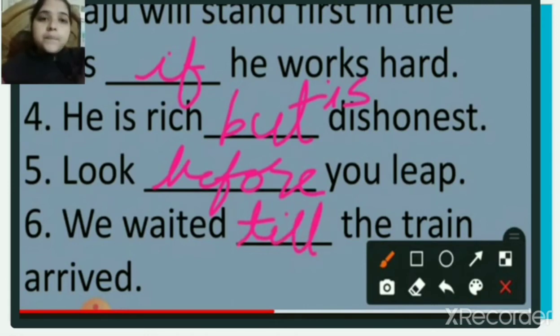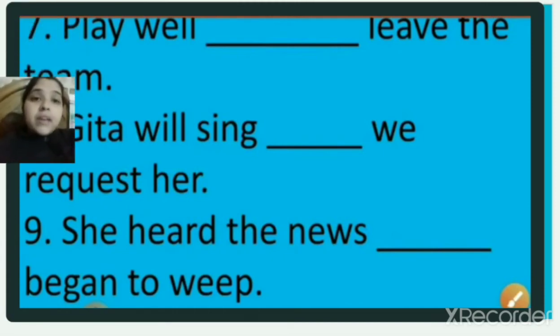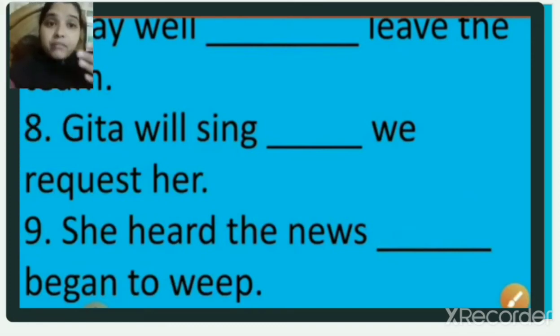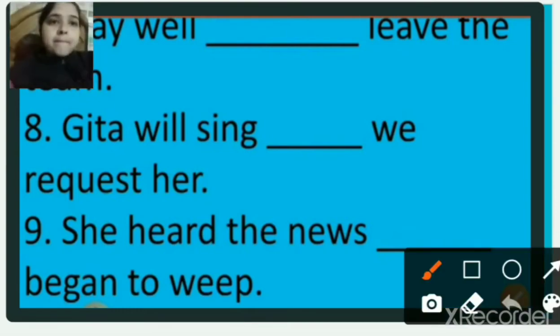Now moving to the next: play well dash leave the team. Play well or leave the team. Or will come. Or leave the team.